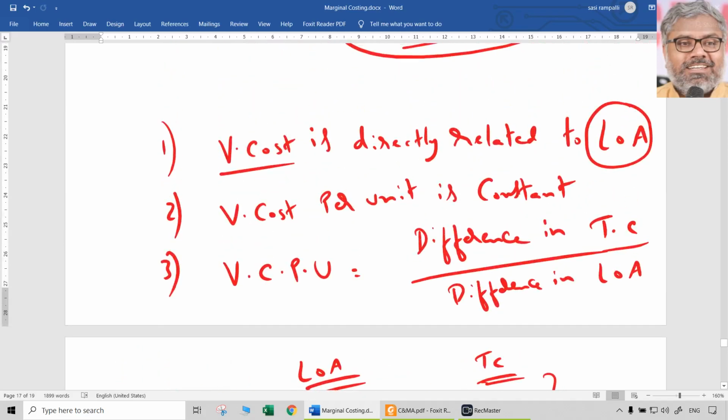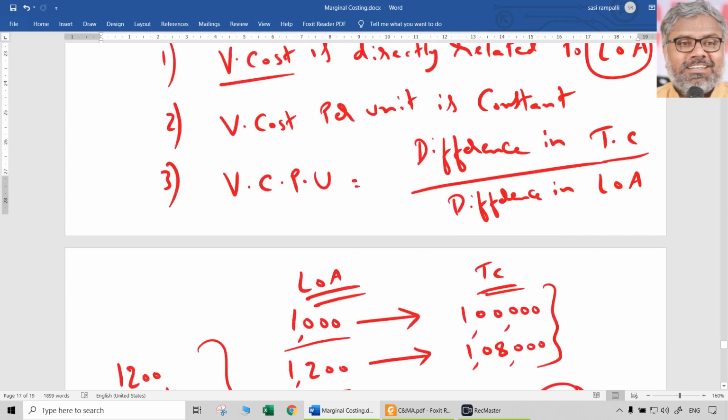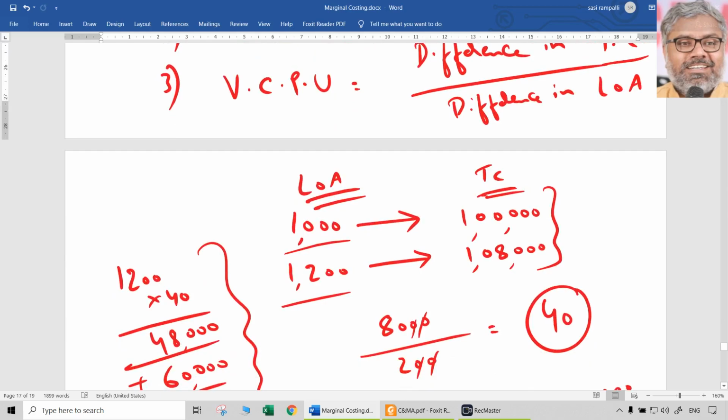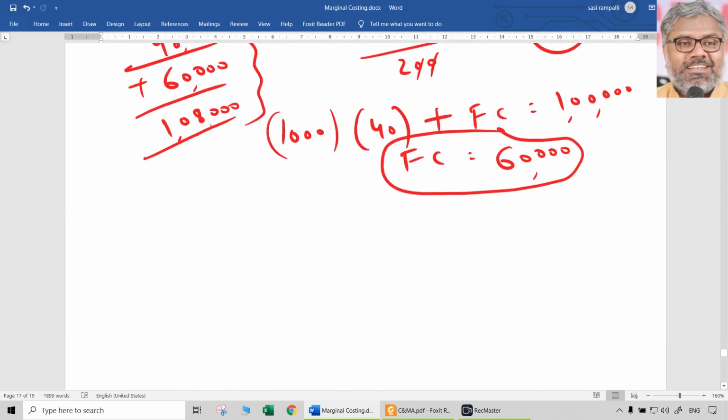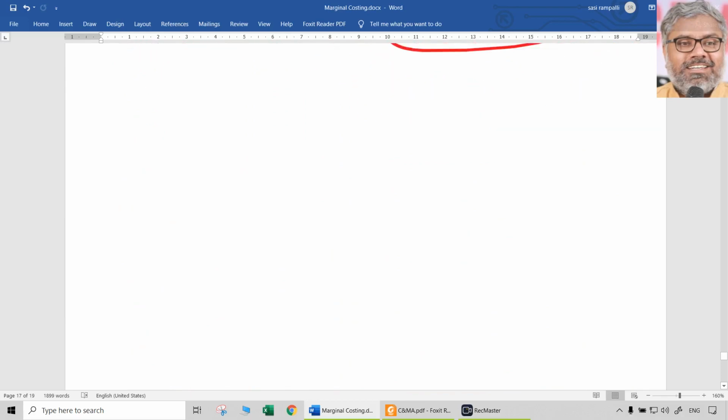So these are the three major things that we should know and remember about variable cost. In total, the variable cost is directly proportionate to, directly related to the level of activity. It increases when the level of activity increases and vice versa. Whereas variable cost per unit is always constant. And how to calculate that? Difference in total cost divided by difference in level of activity. That is how we get variable cost per unit. So that is one thing we should note before moving on to the CVP analysis and other aspects of marginal costing in general.